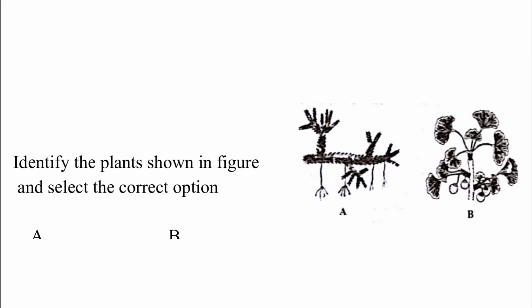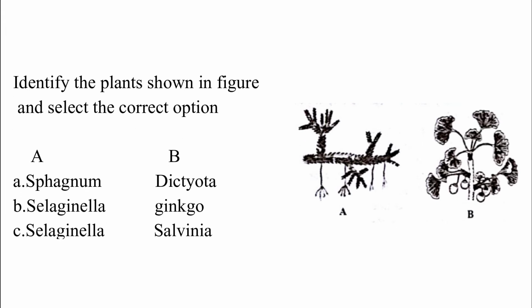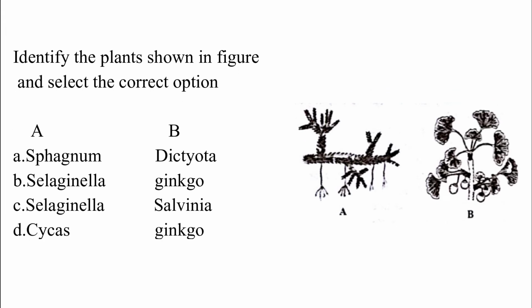Identify the plant shown in the figure and select the correct option. Option A, Sphagnum, Dictyota; option B, Selaginella, Ginkgo; option C, Selaginella, Salvinia; option D, Cycas, Ginkgo. The correct answer is option B, which is Selaginella and Ginkgo. Picture A represents Selaginella and picture B represents Ginkgo.